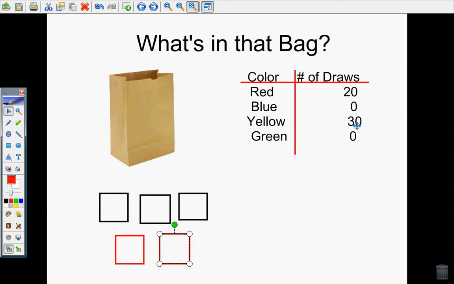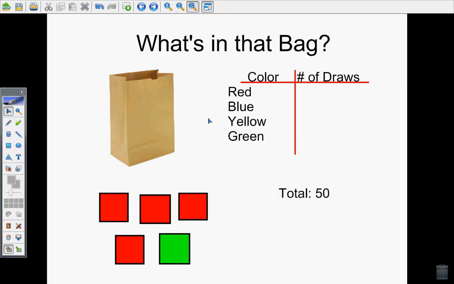With yellow, if 10 plus 10 plus 10 equals 30, there should be 3 groups of 10: 10, 20, 30, to get me up to 30 draws. I notice that I have that same pattern of more yellows than red in my cubes, and I've used up all of my cubes with none of them being blue and none of them being green. So you can see how you can use the results to make predictions about what the situation was. If you know the situation, you can also make predictions about the results.